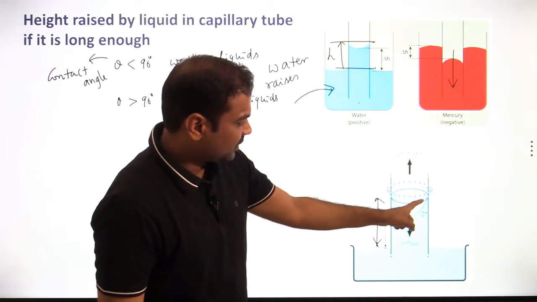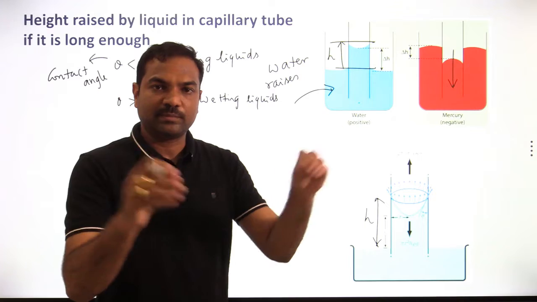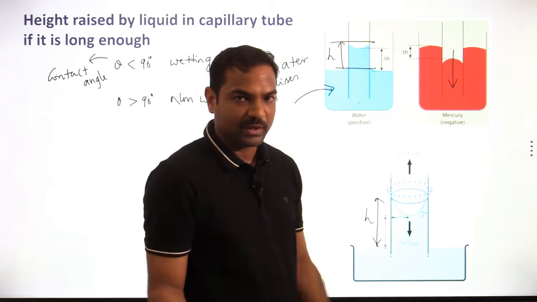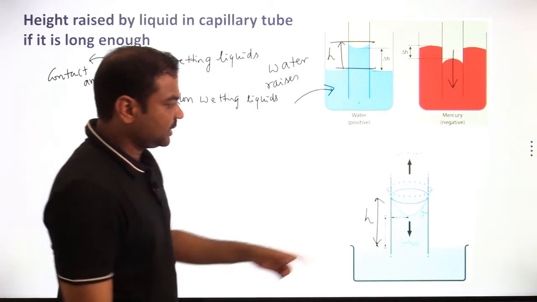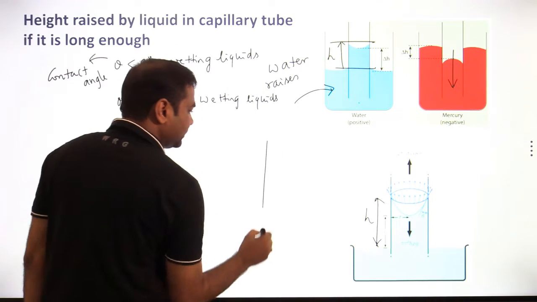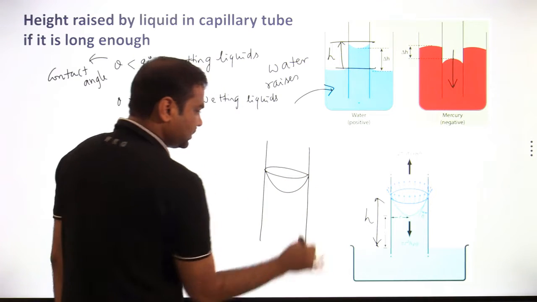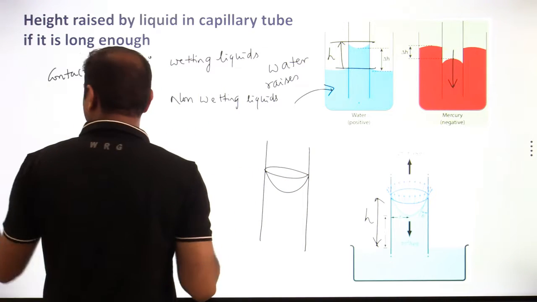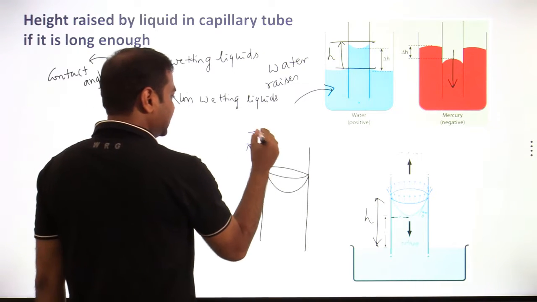Actually, the volume occupied by the liquid in that meniscus part is negligible, what we are taking. So the height value is required for that. Again you can see the diagram in the capillary. This is the meniscus of the liquid. If I am taking the surface tension forces, they will act in this way.